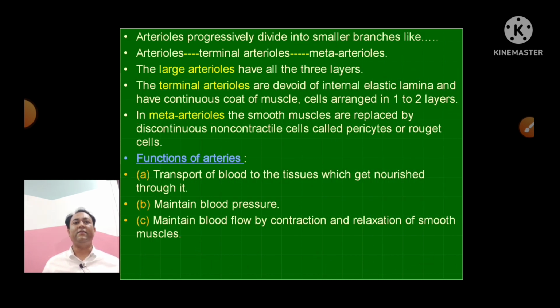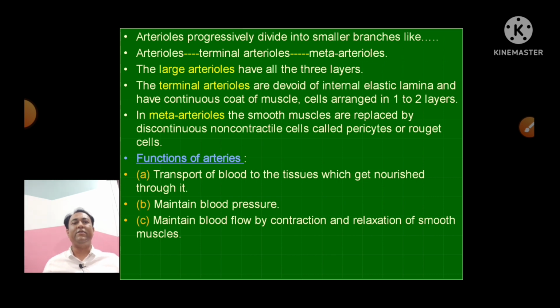From arterioles, progressively they divide into smaller branches, like arterioles divide to form the terminal arterioles, and again they divide to form the smallest units, that are known as the meta-arterioles. The larger arterioles have all three layers, means intima, media and adventitia.